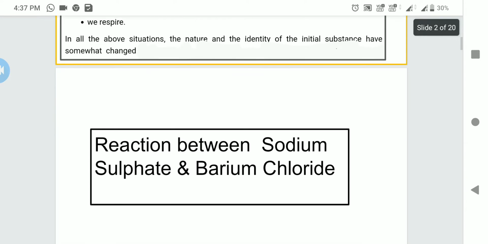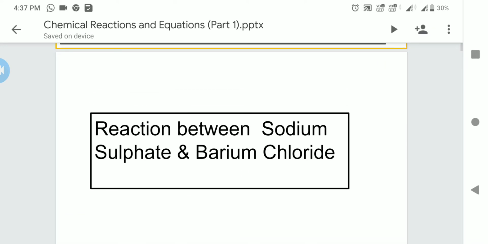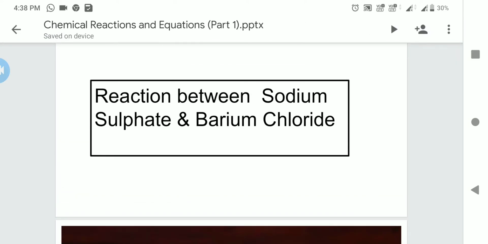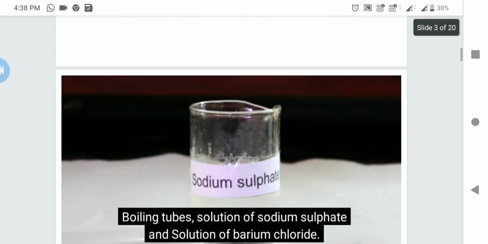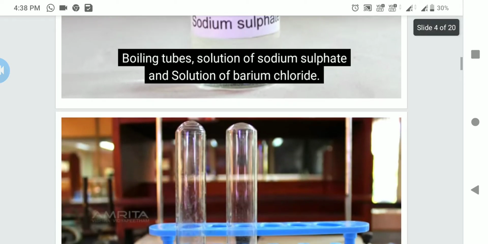So now let us try to understand why these substances get converted and what reaction is taking place between them. To understand it, let's understand the reaction that takes place between sodium sulfate and barium chloride. So what are the chemicals we are taking? Sodium sulfate and barium chloride. Here you can see sodium sulfate, which is a colorless solution, and for this activity we need boiling tubes, solution of sodium sulfate and solution of barium chloride.